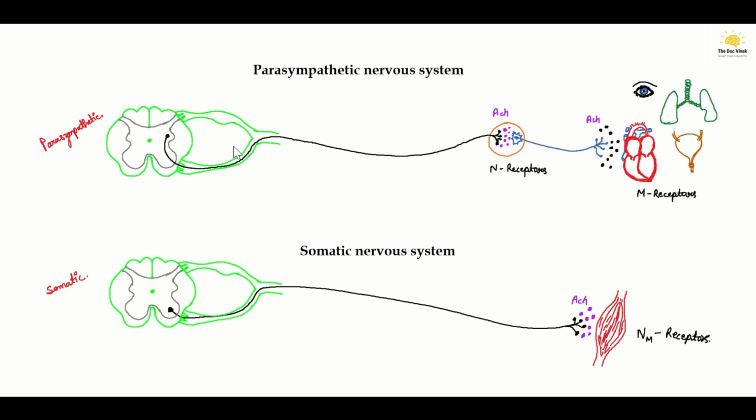Now we will summarize it in the form of a table: at which location which receptor is found, what are the specific agonists of that receptor, and what are the antagonists of that receptor. We will look at the table and summarize whatever we have studied here.